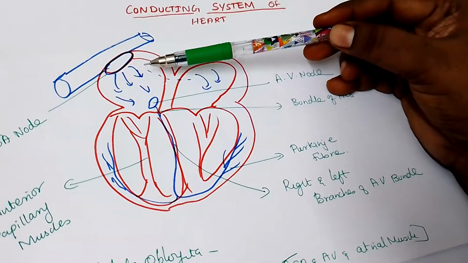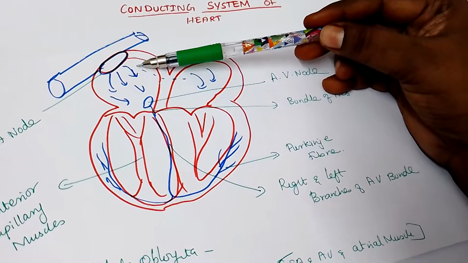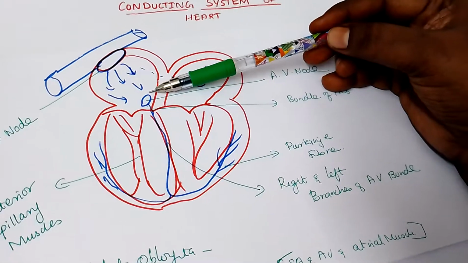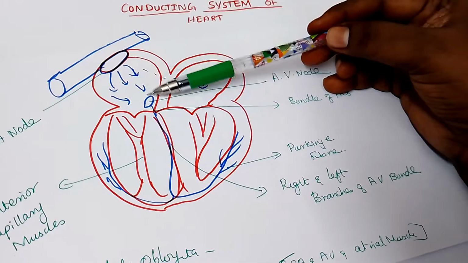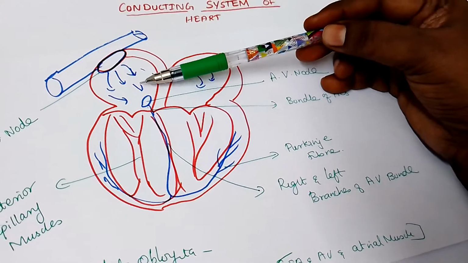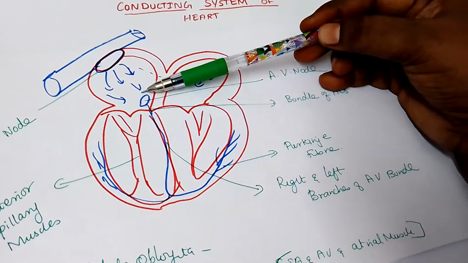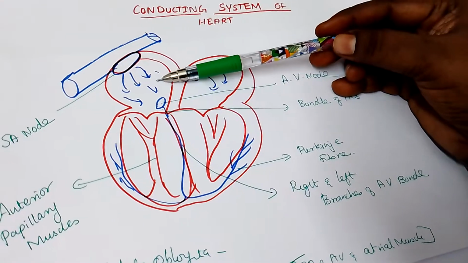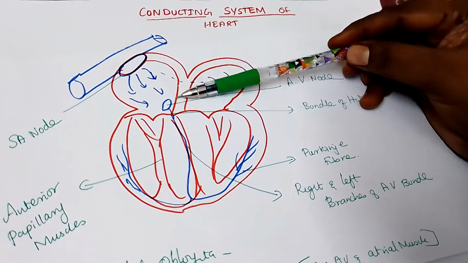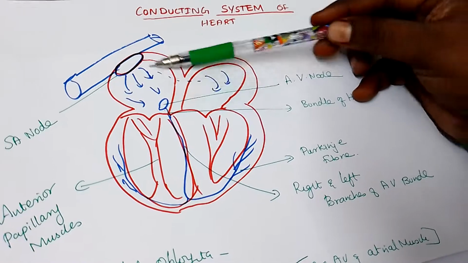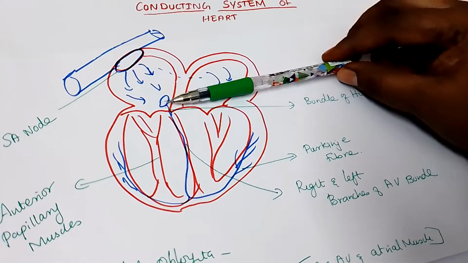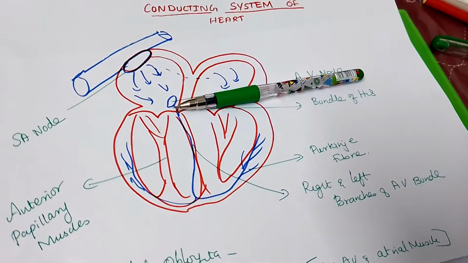Once the atrium contracts, the impulses of the SA node pass to the AV node. It takes only 0.1 second for the impulses to pass to the AV node. This is the conducting pathway between the atria and the ventricles.